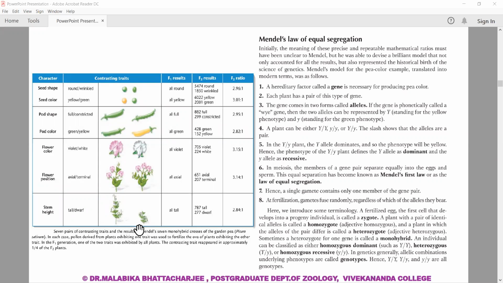In this case, the tall plant has capital T as one allele and small t as the other allele if it is a heterozygote, and capital T and capital T if it is a homozygote. So that was his first hypothesis, the first point of his observation under the law of segregation.